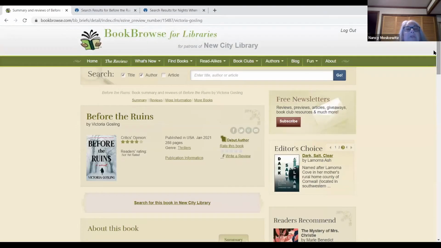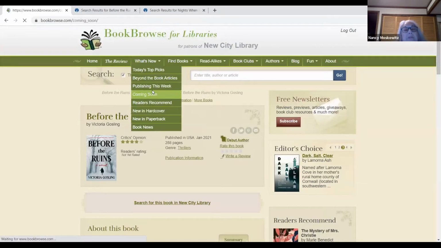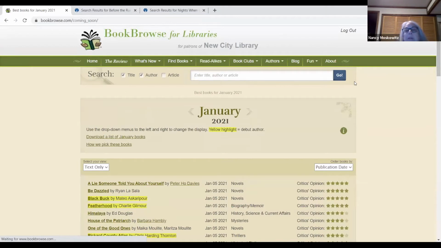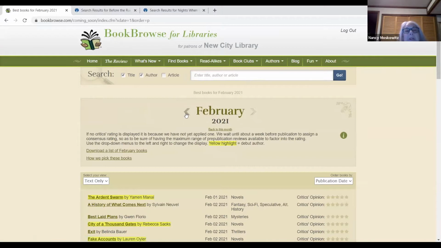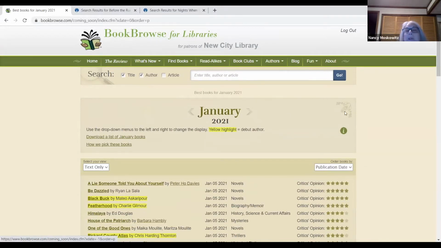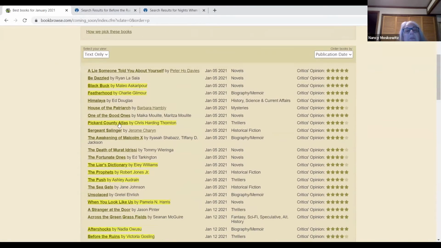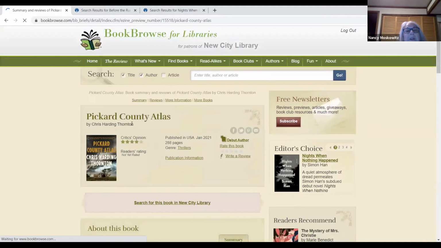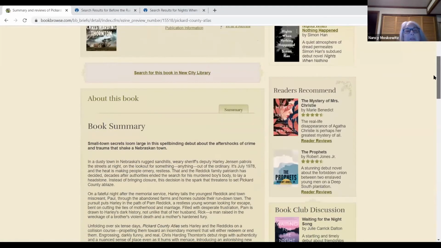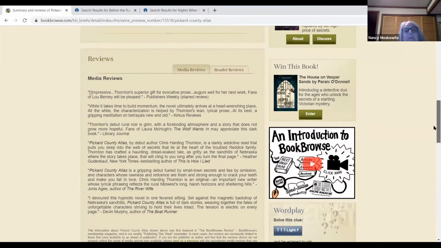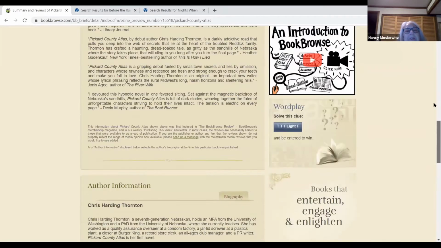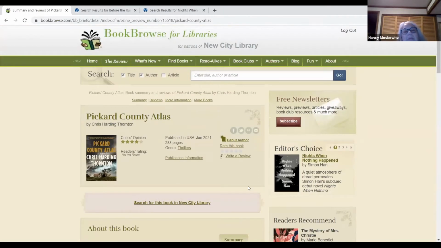So that's what's new. Another thing I like is Coming Soon, which gives you a lookout for the month. It goes up to June, so you could just click on this little arrow, look at February, and this will give you an idea of what's coming out. You can download a list, and you could also pick your books from here, pick Guard County Atlas, and then you get, as you see, it should be pretty familiar now. You're seeing the same information, more or less, some filled out more than others, and then you could search for it.